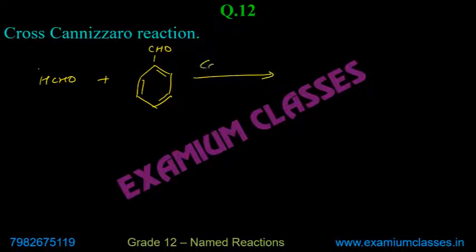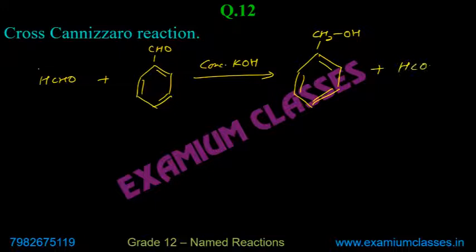Condition is concentrated KOH. Then the major part basically is that salt will always be of non-aromatic, that is aliphatic. Okay? It means here we will get benzyl alcohol and HCOOK. Okay.